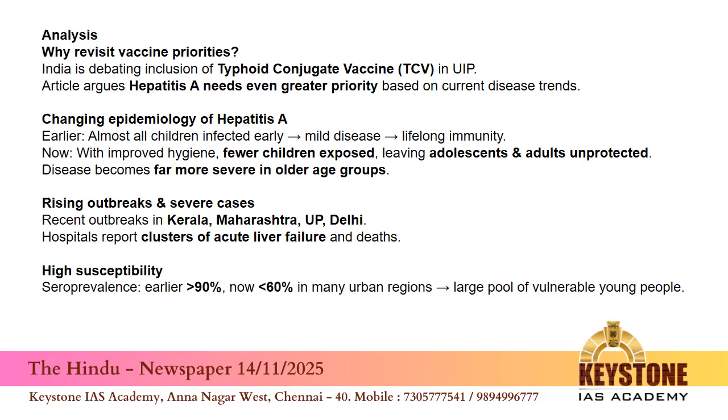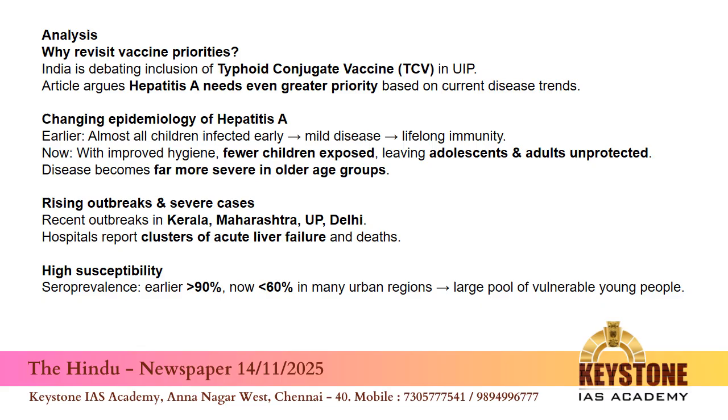See, earlier hepatitis A infected children early, with a very mild illness, and then it became lifelong immunity. But now with improved hygiene, children are not exposed early. What is happening is adolescents and adults are at risk.